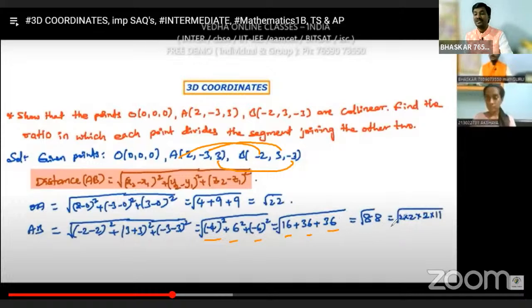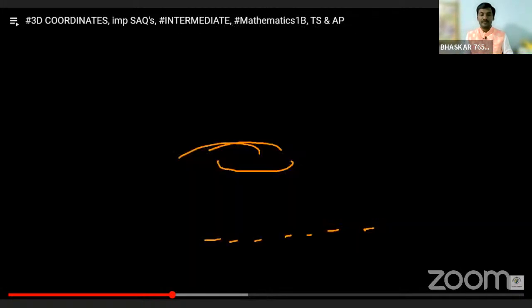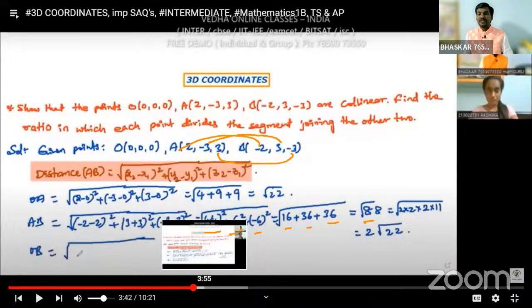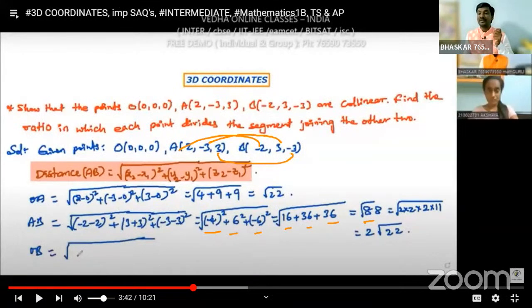If you add all these, we get root 88, that means 2 into 2 into 2 into 11. Taking out a pair of 2's, we get 2, and root 22 is as it is.